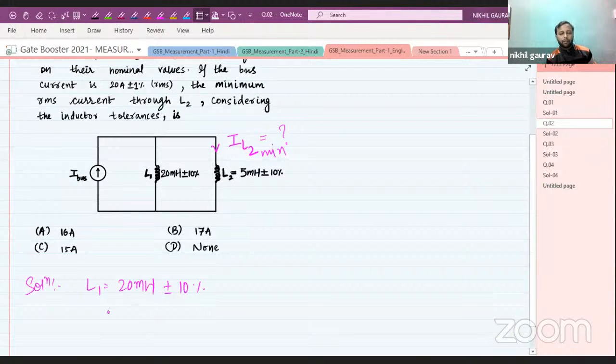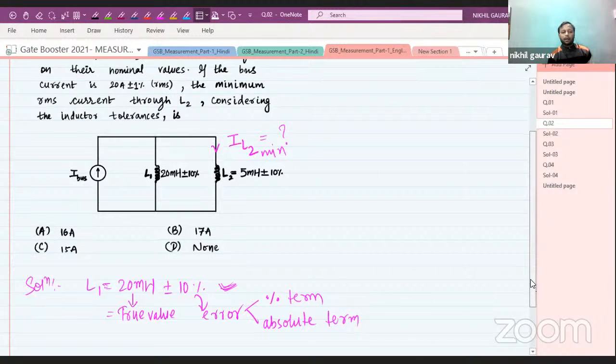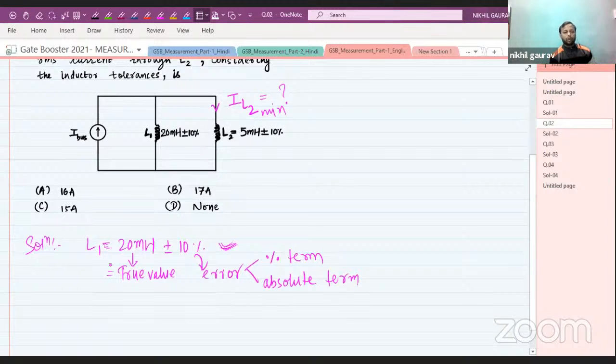Whenever the expression is given in this form, the first term is known as the true value, and the second term is known as the error. The error can be represented in two forms: first in percentage form, and another in absolute term.